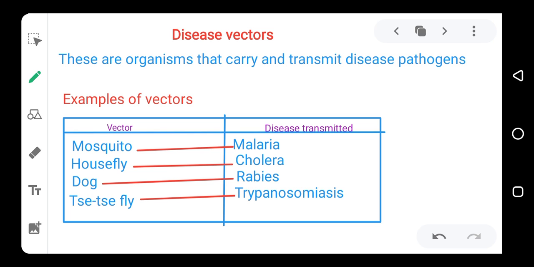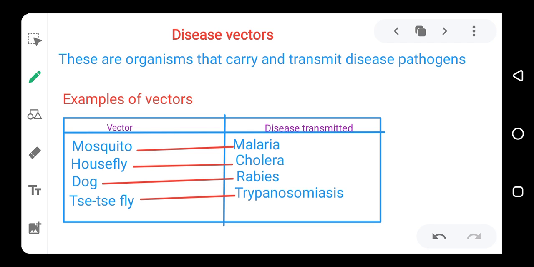But when they are being carried by another organism, maybe one that can fly from one place to another, it helps to transfer the pathogen to maybe a human being. So that organism that carries a pathogen is called a vector. A lot of organisms carry pathogens, and they help to move or transfer pathogens to our body that will now cause diseases to us.